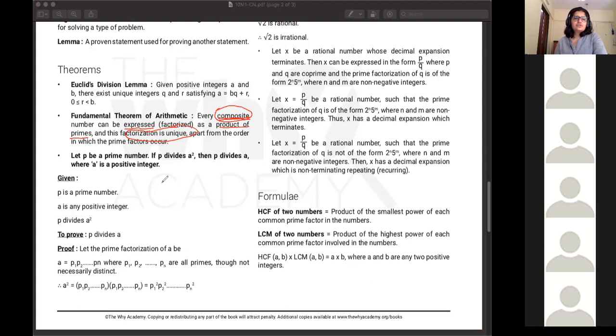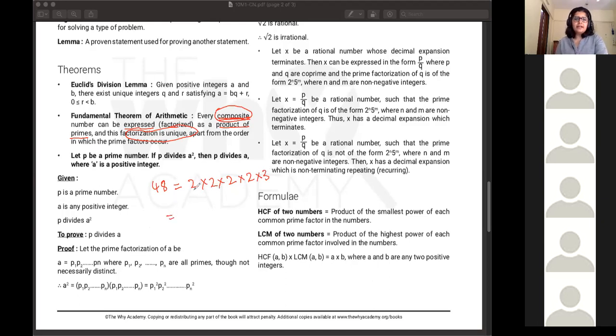So what this statement is saying is that every composite number will have a unique prime factorization. For example, for the composite number 48, what will its prime factorization be? You get 2 into 2 into 2 into 2 into 3. So this is the prime factorization of 48.